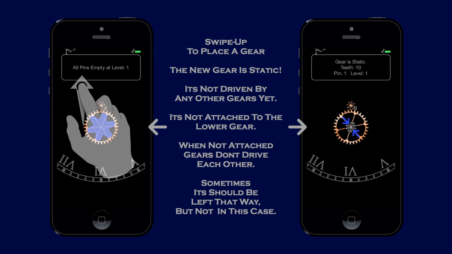The new gear is static. It's not driven by any other gears yet. It's not attached to the lower gear. When not attached, gears don't drive each other. Sometimes it should be left that way, but not in this case.